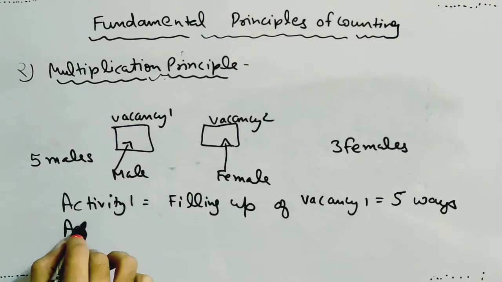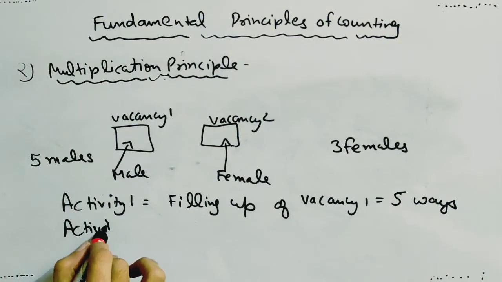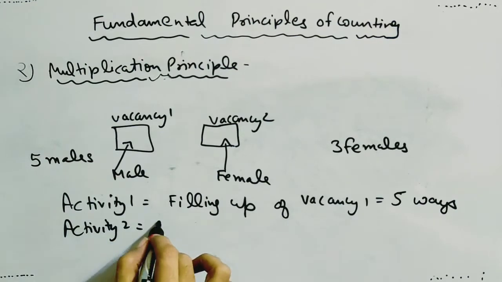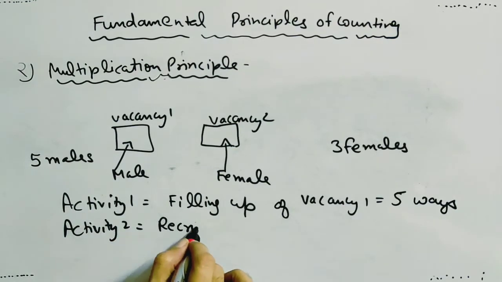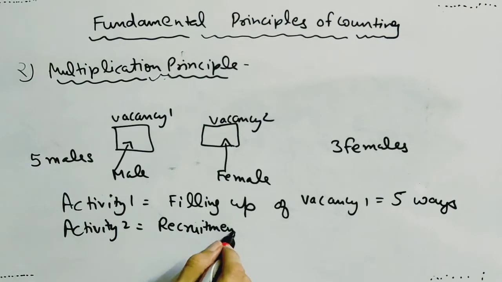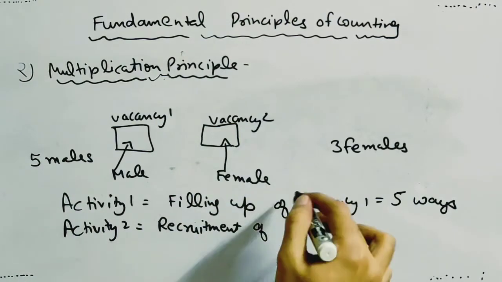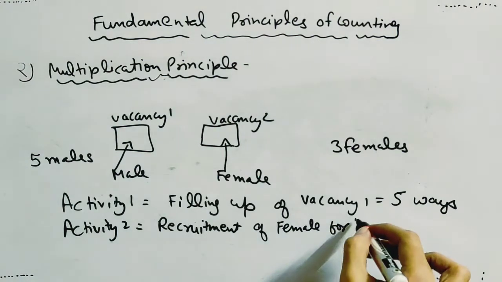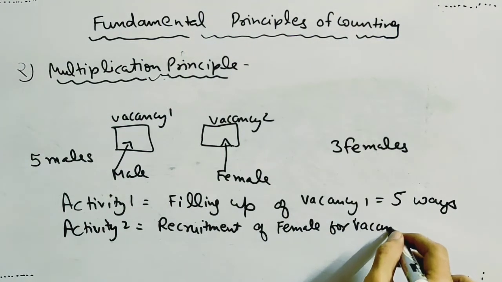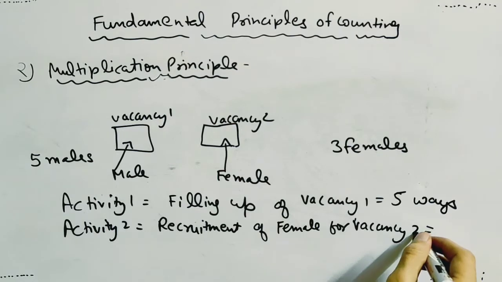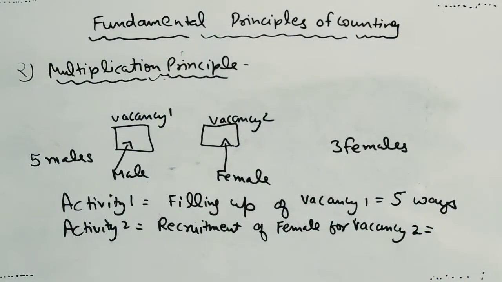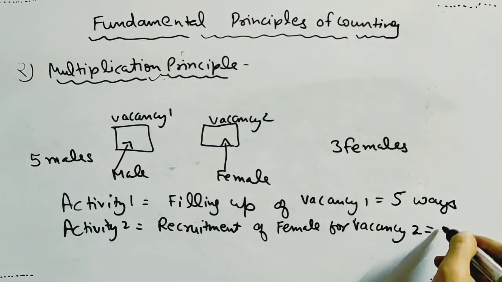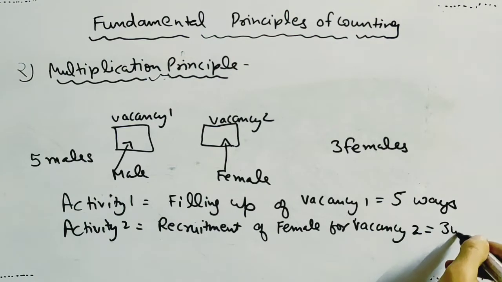Then there is another activity, activity 2, that is recruitment of female for vacancy 2, and vacancy 2 can be filled in 3 number of ways.